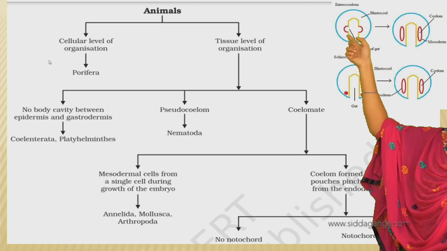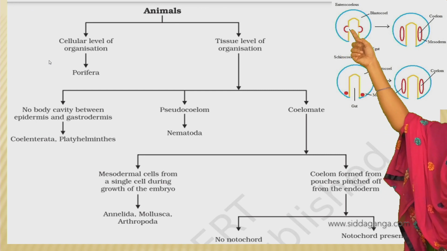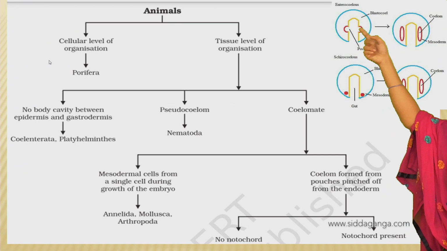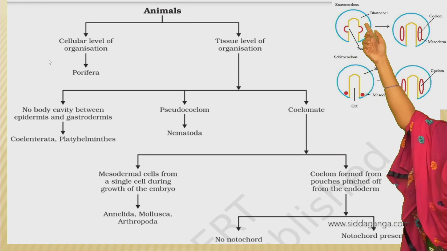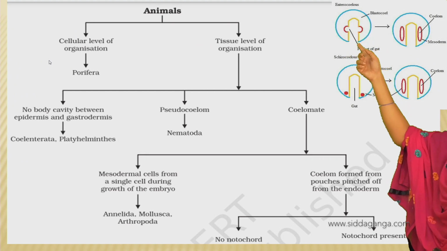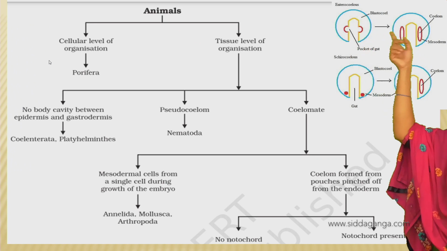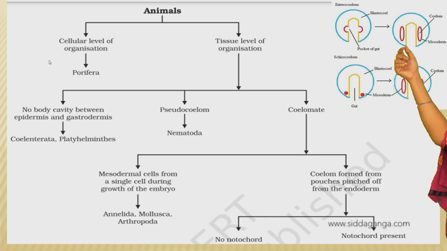If there are pouches which are protruded and pinched off from the endoderm, they will form a coelom. This is one character.